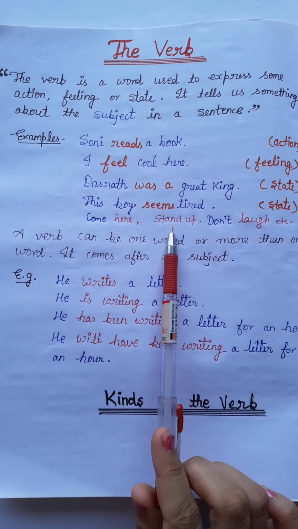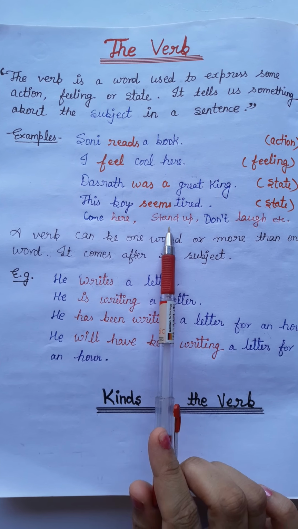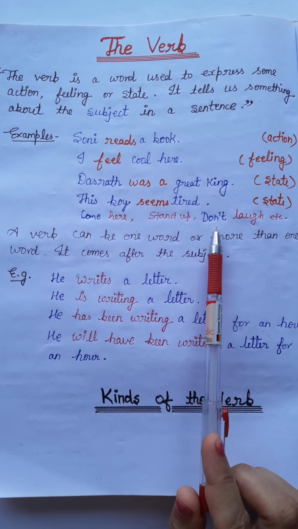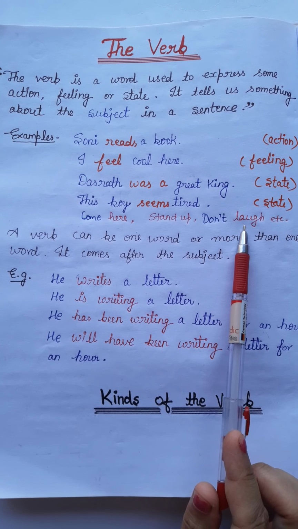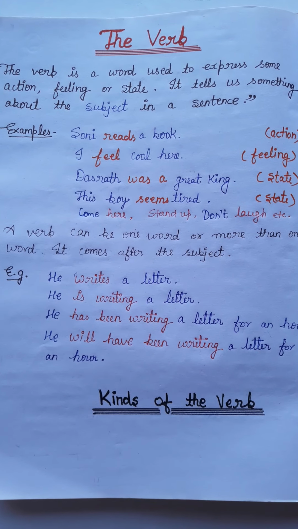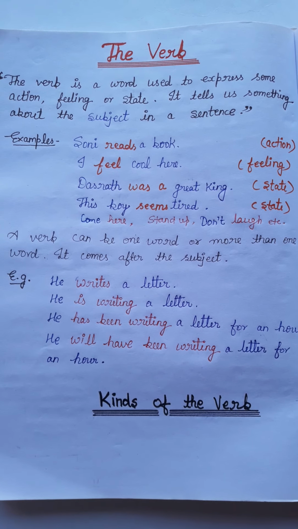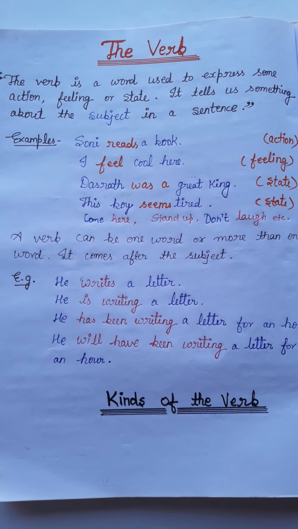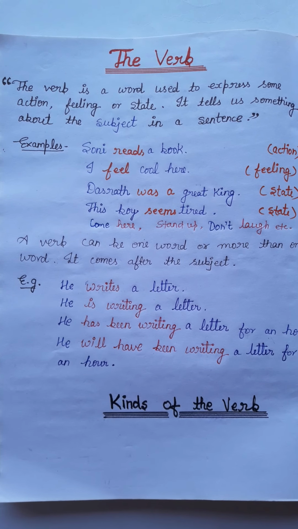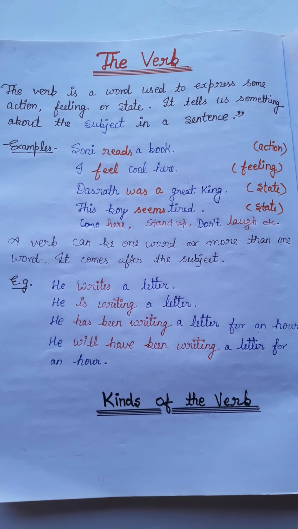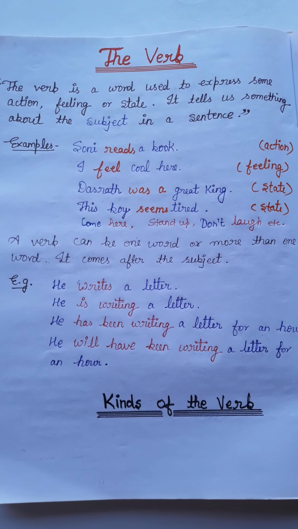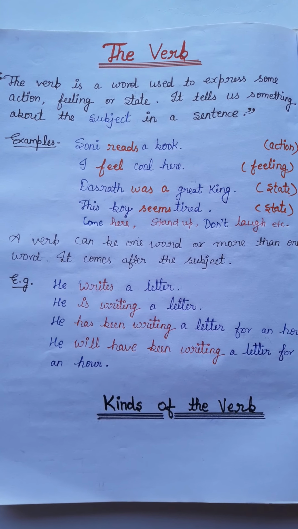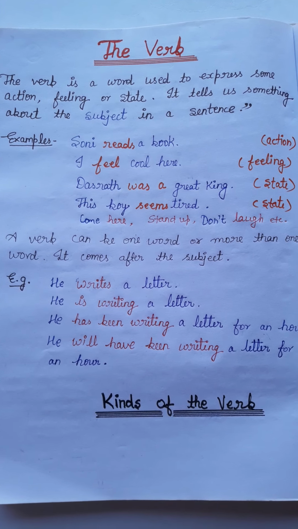Stand up is just a verb and it is making sense. Don't laugh, both are verbs and it is also making sense. It means in an imperative sentence only a verb can stand alone and make sense. So in short, the verb is used in a sentence to complete a sense.